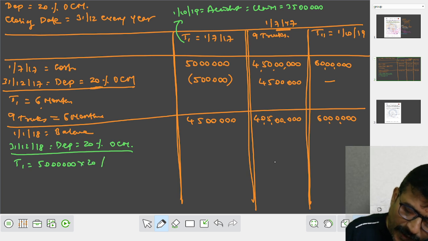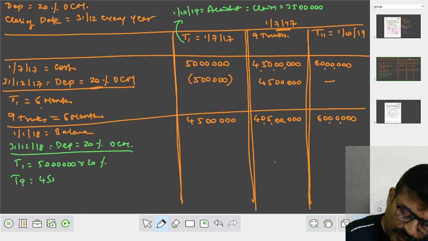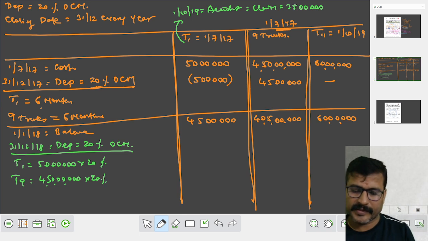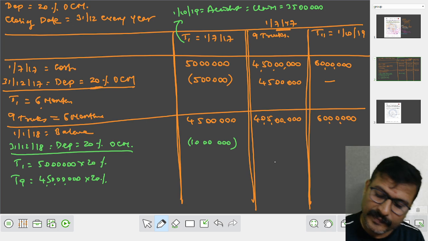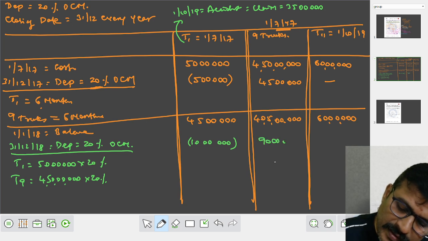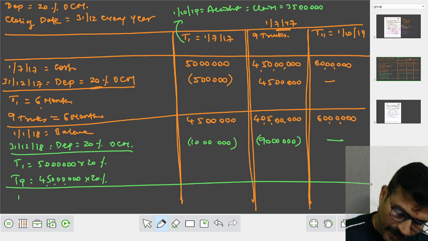50 lakhs into 20%. Then 9 trucks. What is the original cost? 4 crore 50 lakhs into 20%. It comes to rupees 10 lakhs. This comes to rupees 90 lakhs. No depreciation on this. Now, my dear student, you have to work out a balance on January 19.